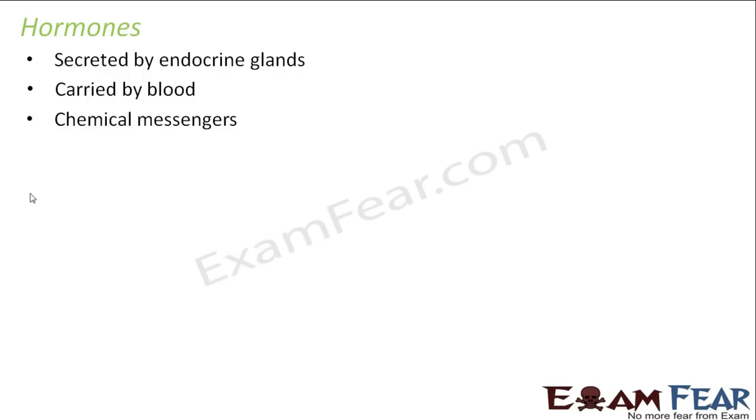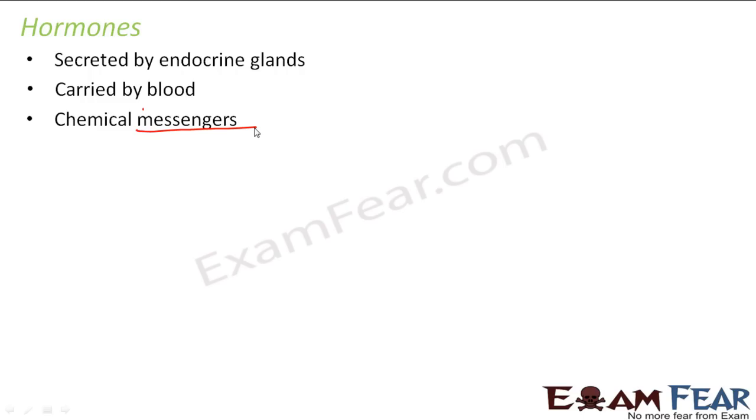They are the chemical messengers. Now, why chemical? We know that because these are chemical substances. Why are they called messengers? Messengers means somebody who carries information from one place to another. For example, a peon who brings us a letter is considered to be a messenger because he brings us information. So how are hormones messengers? Because they carry signals or information from one cell to another. That is, they move from one area of the body to another area.